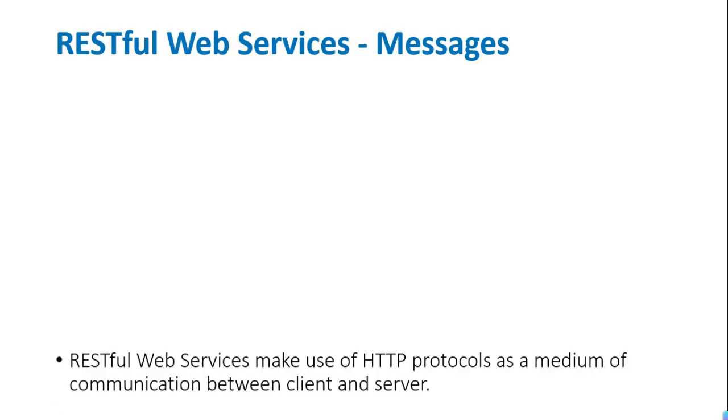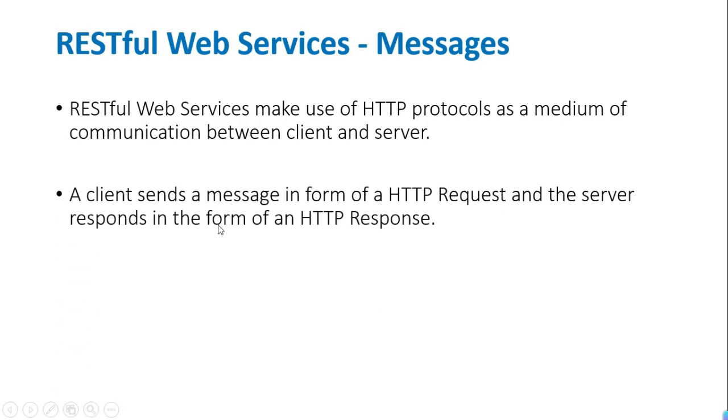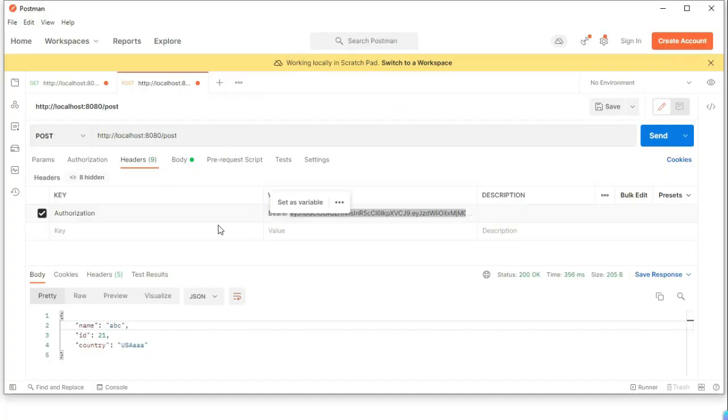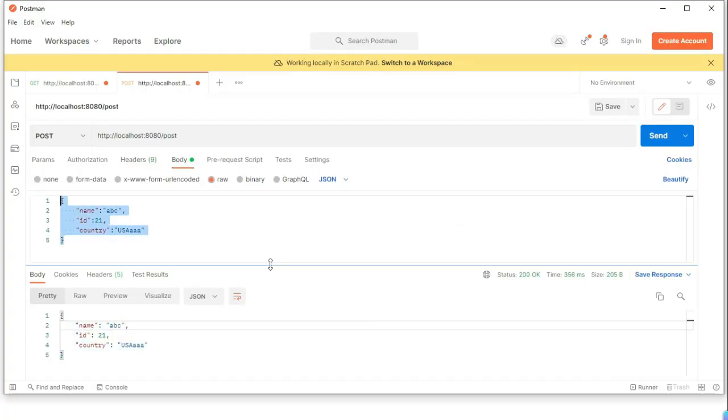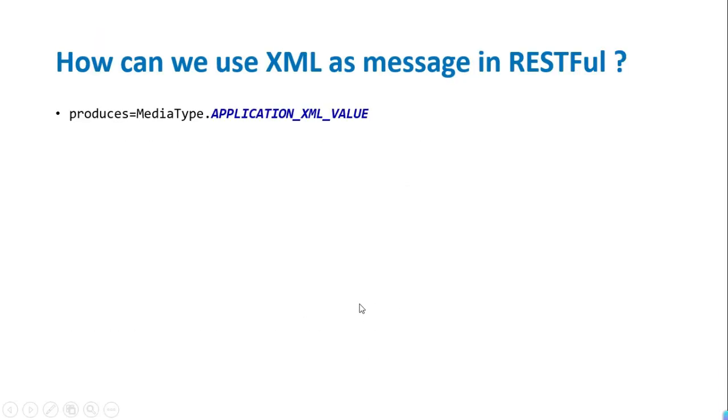RESTful web service messages. Okay. So RESTful web services make use of the HTTP protocol as a medium of communication between client and server. We have seen, right? There was a client and server, they were talking to each other by using this HTTP. Okay, they communicate with each other by using these messages. A client sends a message in the form of an HTTP request, and the server responds back in the form of an HTTP response. Okay, so this is the request and this is the response, and the medium through which they are communicating with each other is called messaging.